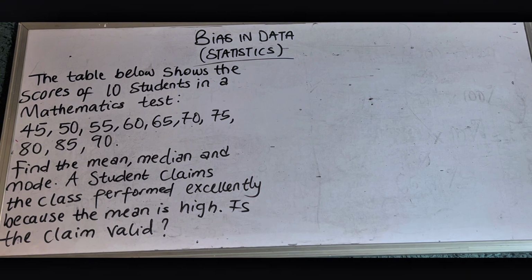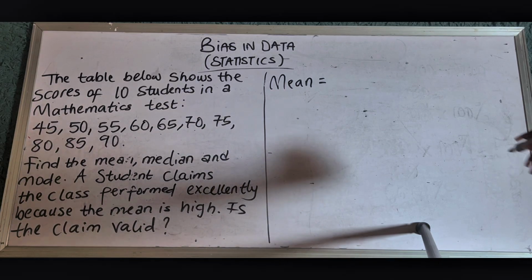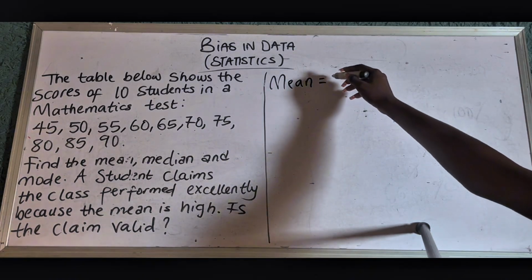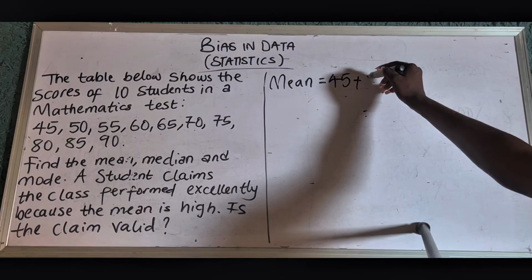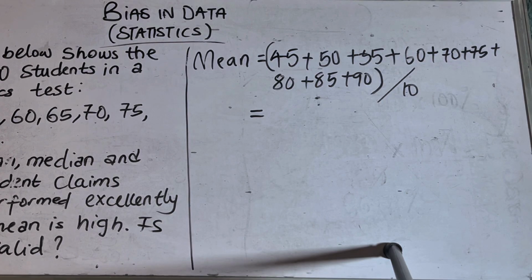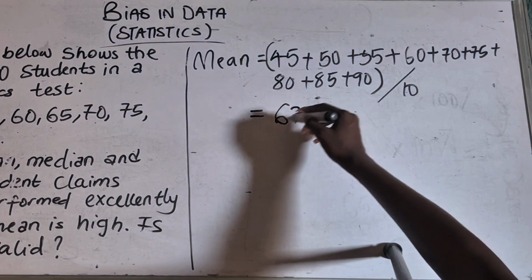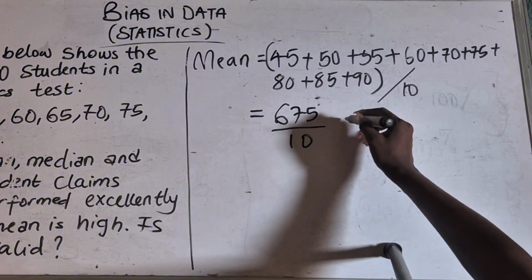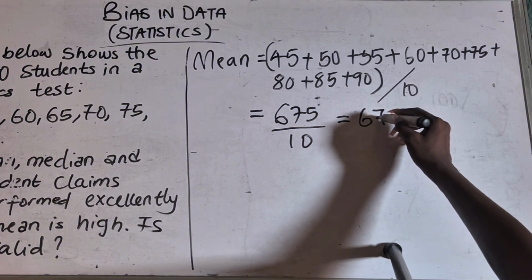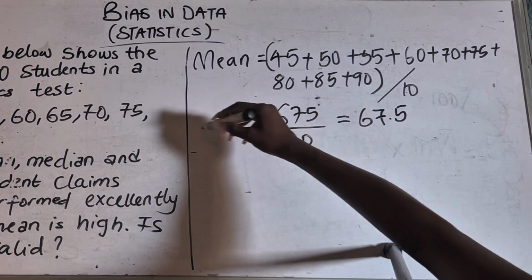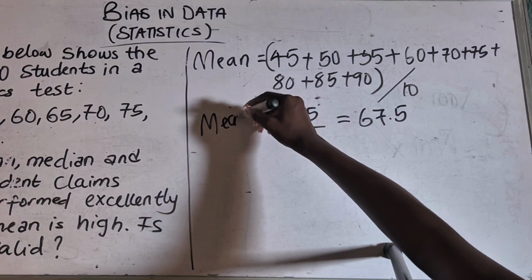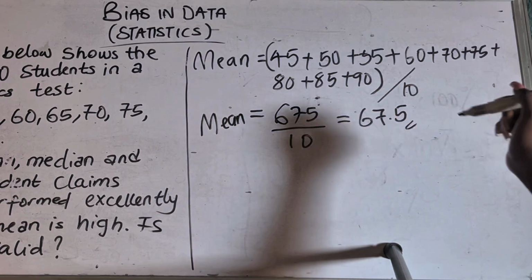Now, how do we find the mean? The mean is same as your average. So we get the mean by summing up the values. After we sum up those numbers, we are going to get 675 all divided by 10, which gives us 67.5. So our mean becomes 67.5.